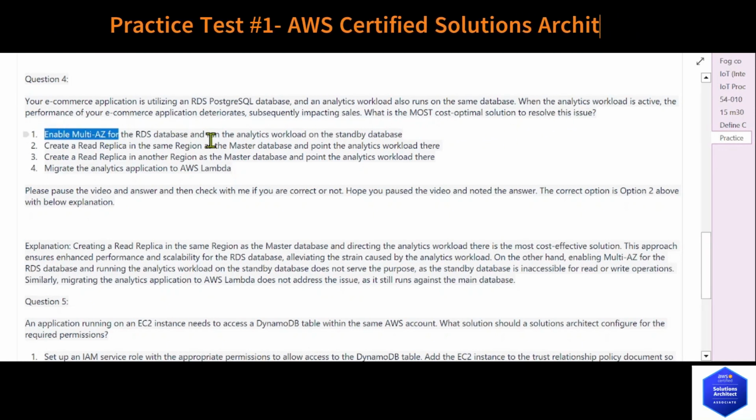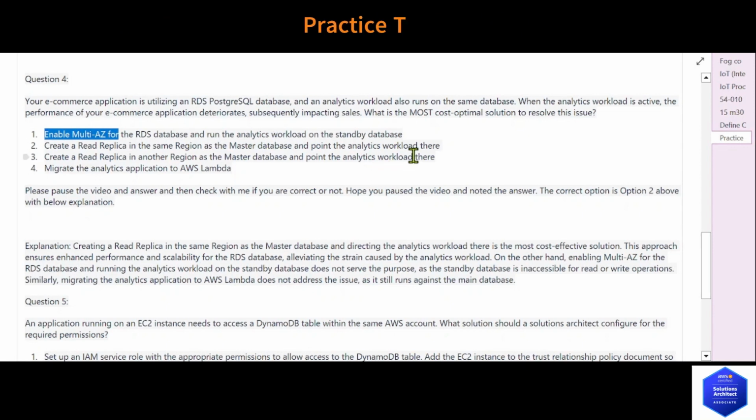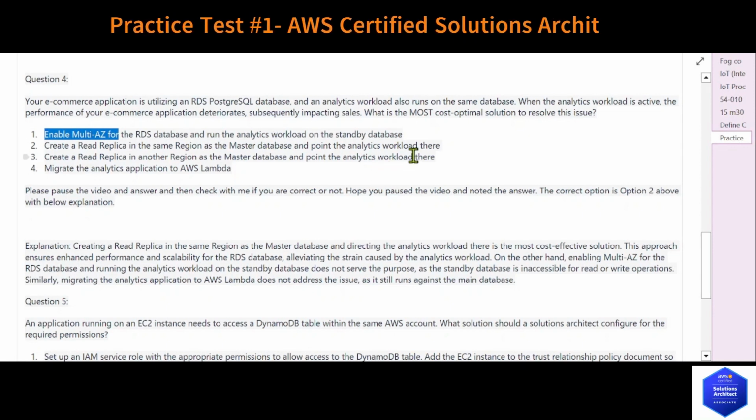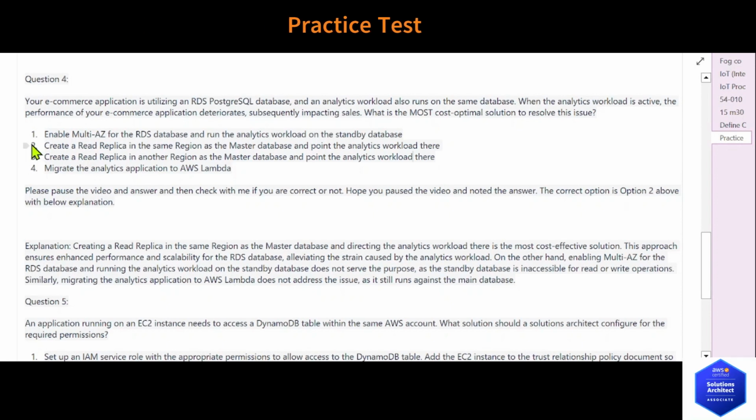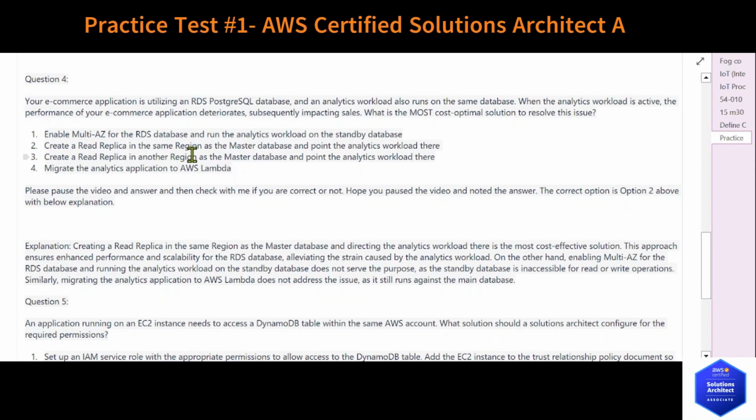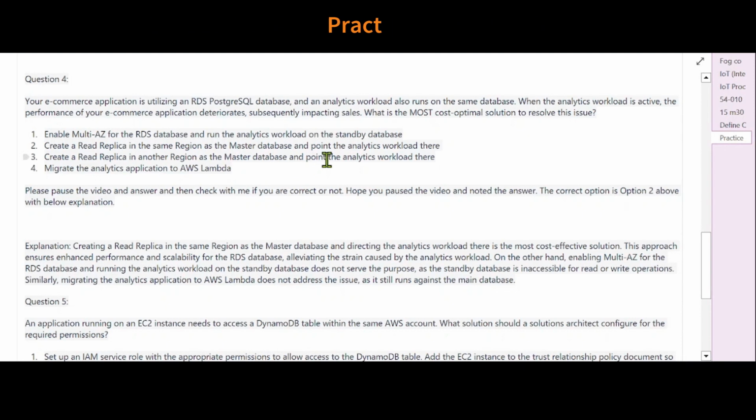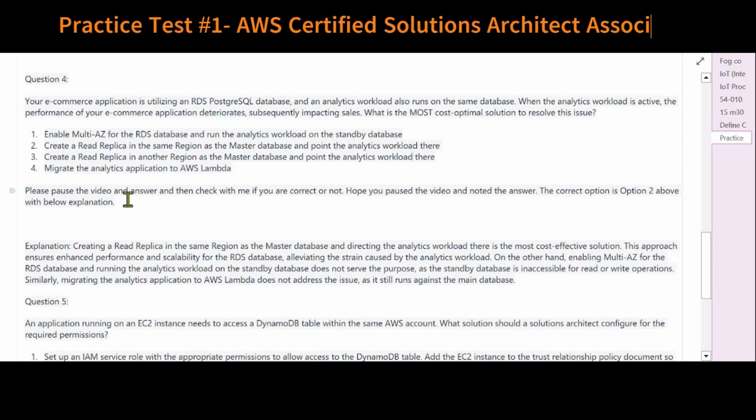1. Enable multi-AZ for the RDS database and run the analytics workload on the standby database. 2. Create a read replica in the same region as the master database and point the analytics workload there. 3. Create a read replica in another region as the master database and point the analytics workload there. 4. Migrate the analytics application to AWS Lambda.